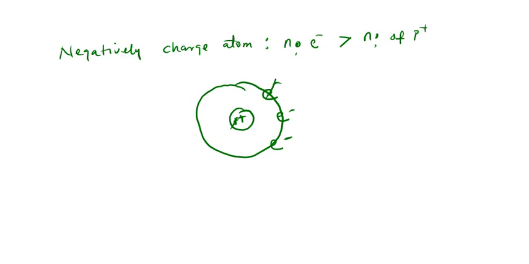One of these proton will attract one of these electron and cancel out. So we are left with electron. Hence, negatively charged atom. That's negative charge atom.